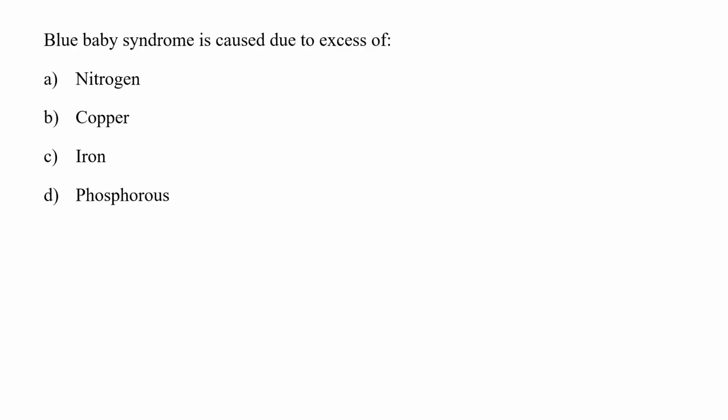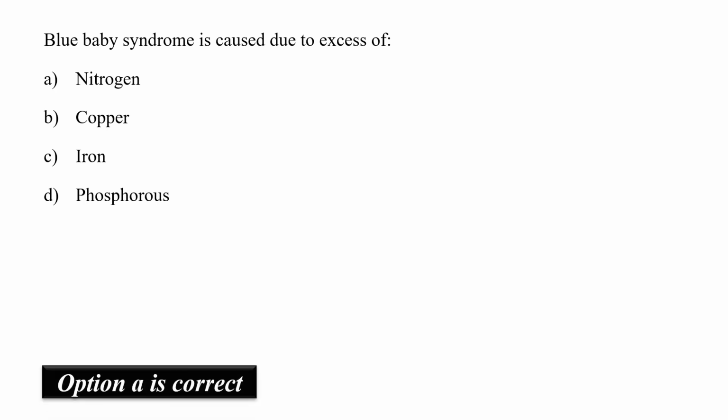Blue baby syndrome is caused due to the excess of nitrogen, copper, iron, phosphorus. Blue baby syndrome, which is also known as methemoglobinemia, is caused by drinking water contaminated with nitrates. Since nitrate is not given, we can assume that nitrogen would be the correct answer. So option A is the correct answer here.